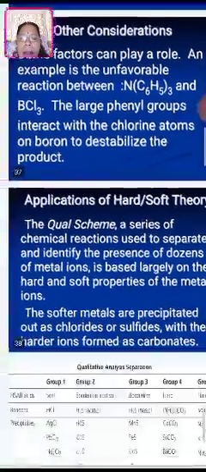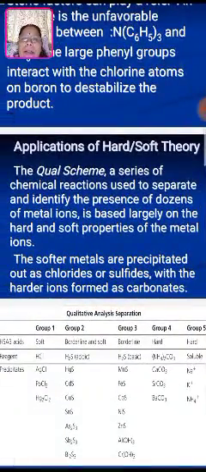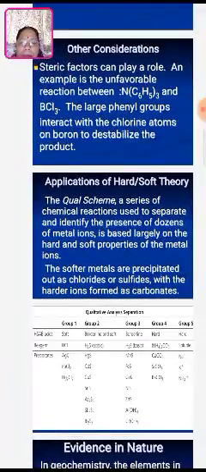Let us see some applications of hard and soft. In the Qualitative analysis scheme, a series of chemical reactions used to separate and identify dozens of metal ions is based largely on the hard and soft properties of the metals. The softer metals are precipitated out as chlorides or sulfides, with the harder ions formed as carbonates.